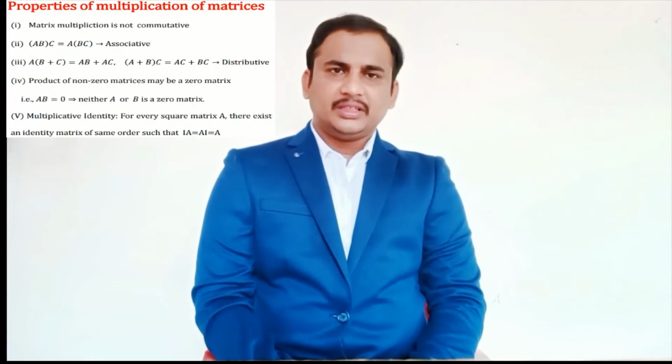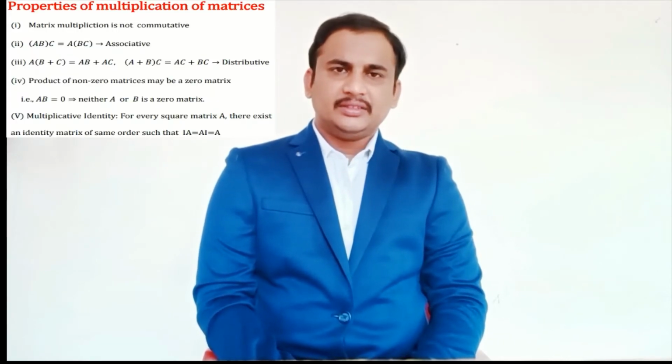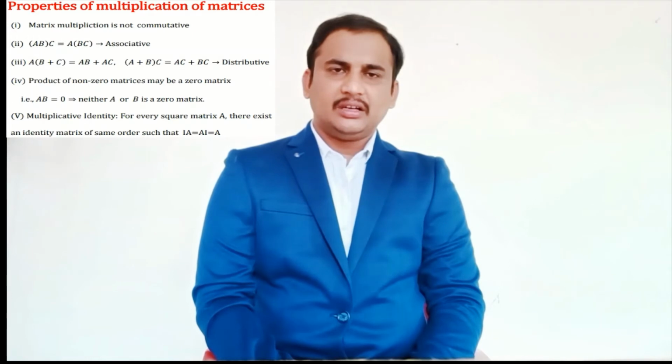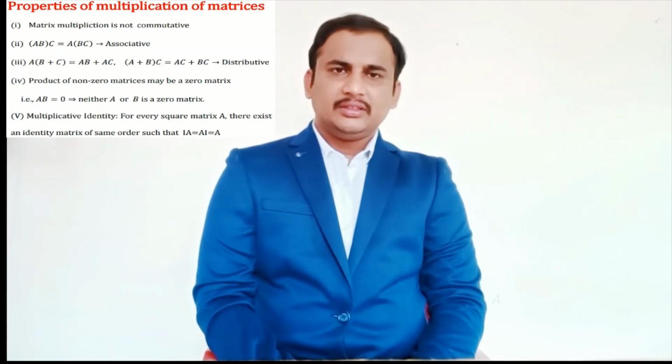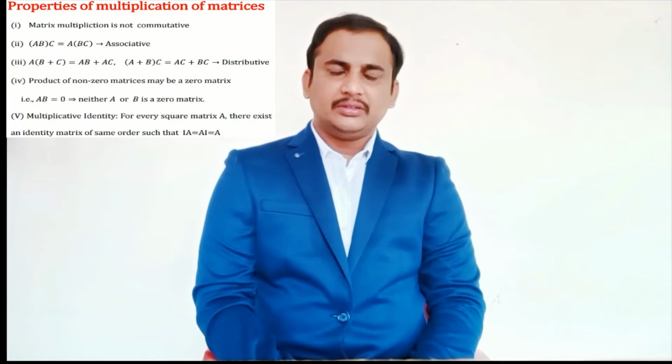Properties of multiplication of matrices. If A, B and C are three matrices, property 1: matrix multiplication is not commutative. Property 2: (AB) into C equal to A into (BC) is the associative law.